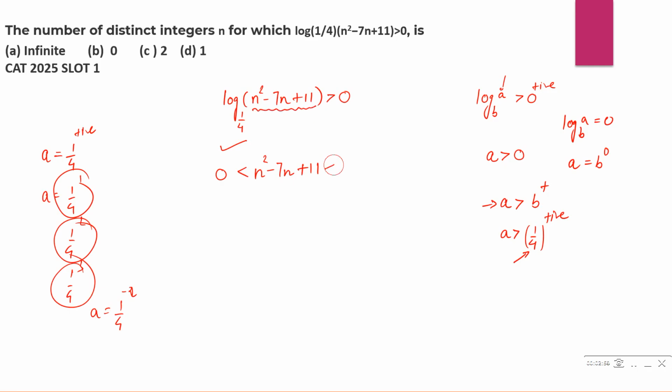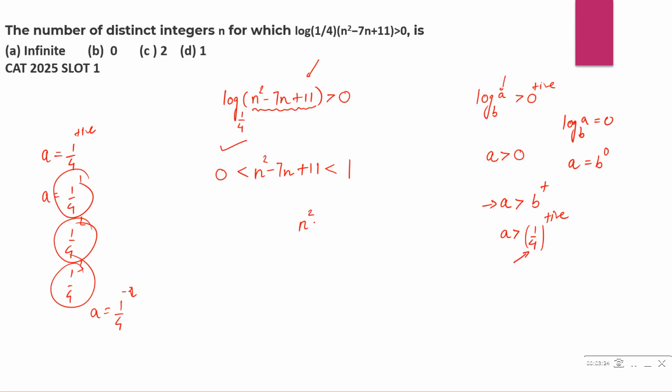That means this whole term should be less than 1. So it's a combination of two inequalities. N square minus 7n plus 11 has to be greater than 0 because log of a negative number is not defined. But since you want the right hand side to be positive, in that case, this number should be less than 1 because the base is what? It's a fraction. So can we write it like this? N square minus 7n plus 11 is greater than 0 but less than 1. So let's try to solve this inequality in two parts.